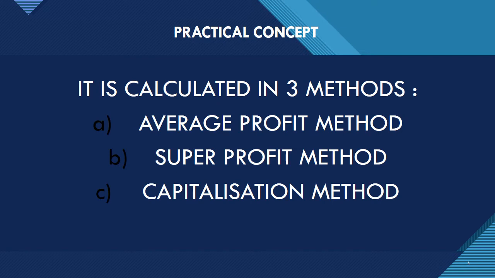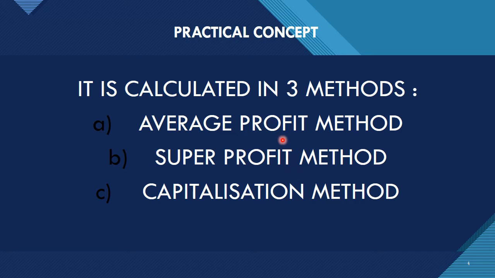The second concept is the practical concept. Practical means where calculations are there, where you have to calculate it out. So it is calculated in three methods: average profit method, super profit method and capitalization method. Now what do you mean by average profit method? Average you already know when you divide it by 2.